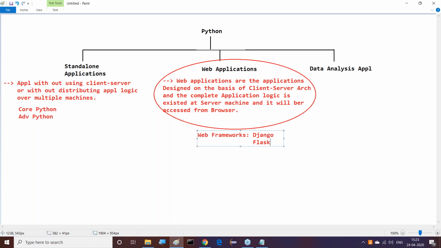What exactly the meaning of framework, I will discuss with you later. But now understand this clearly. We require frameworks, web frameworks. Those web frameworks are nothing but Django, Flask, Pyramid, like this. N number of things are available. I'm not talking about all the other things. I just require basic awareness of Django.